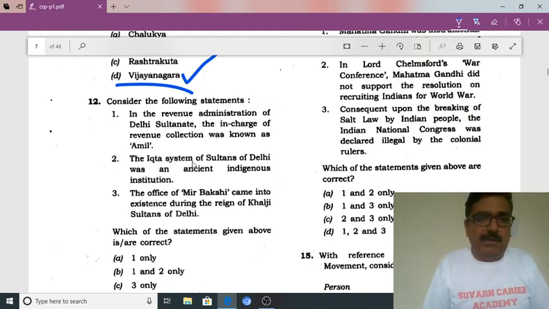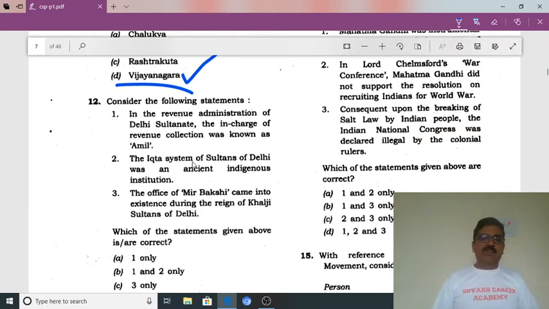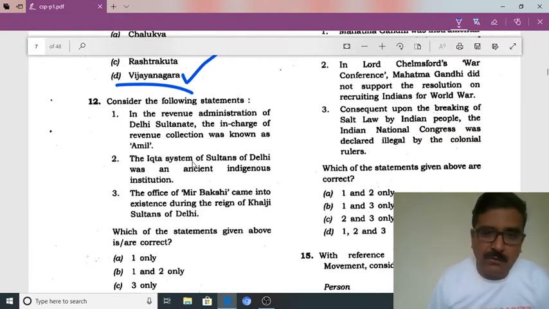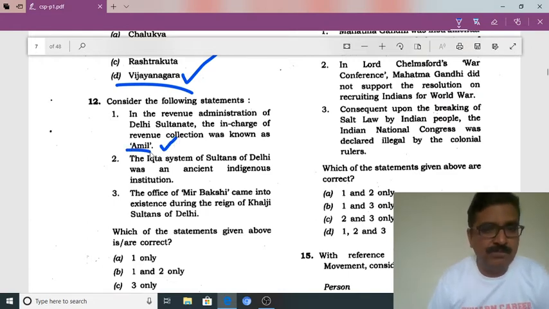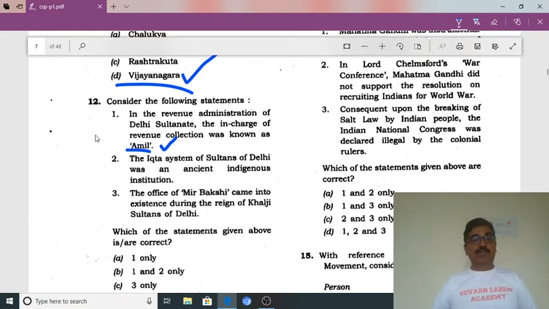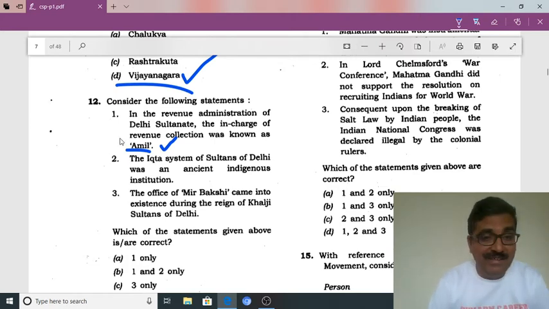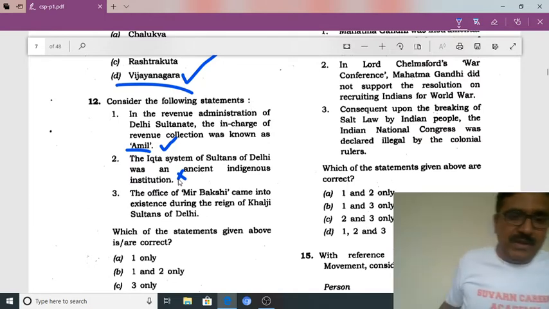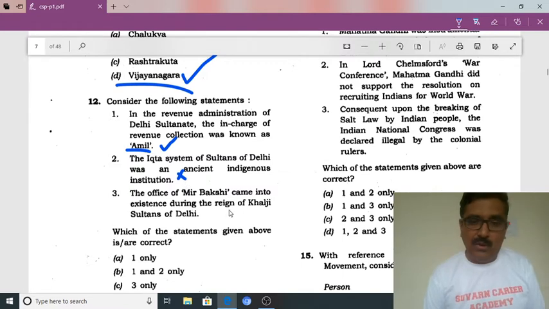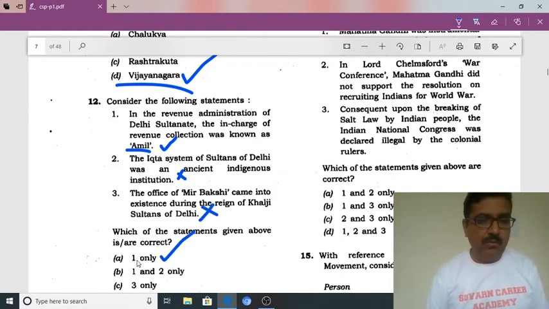Consider the following statements. In the revenue administration of the Delhi Sultanate, the person in charge of revenue collection was definitely the Amil. We all know this. The Iqta system of the Sultans was ancient indigenous. It's not ancient indigenous, so this statement is wrong. The officer of Mir Bakshi came into existence during the reign of the Khalji. No, this is also not correct. Only one statement is correct, so the answer is A.